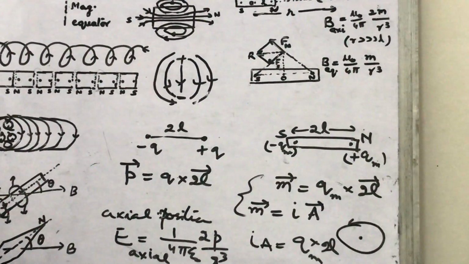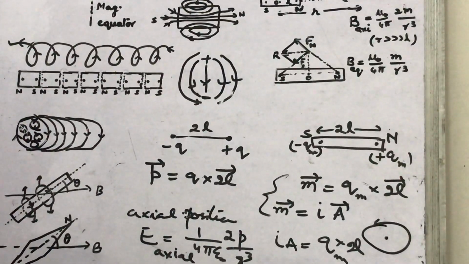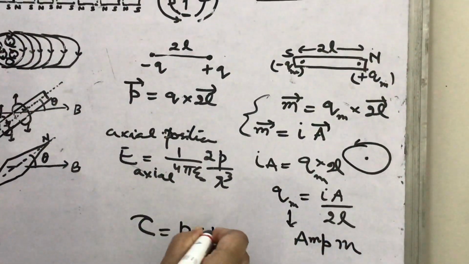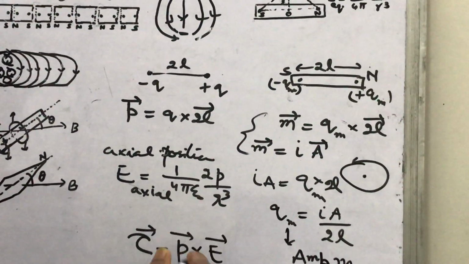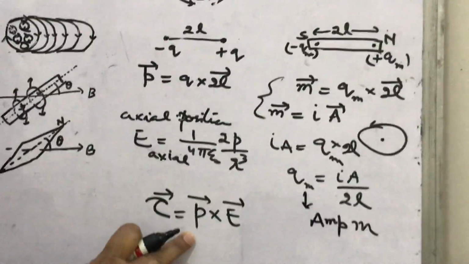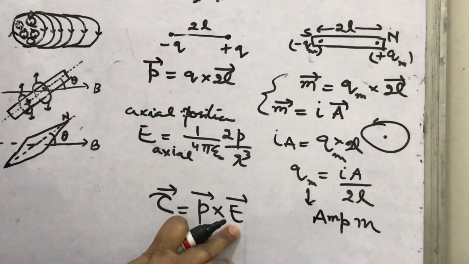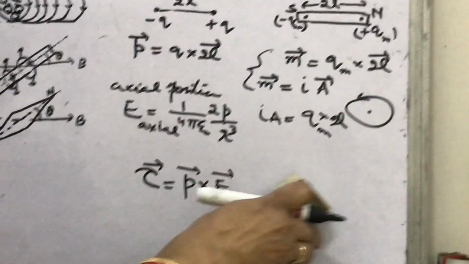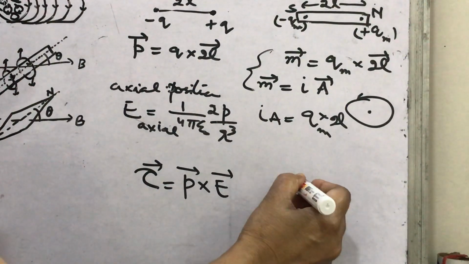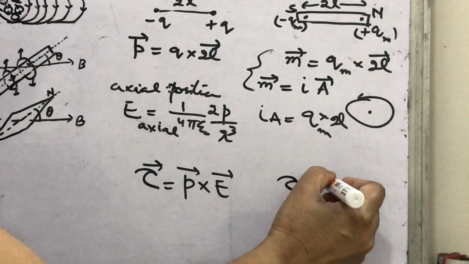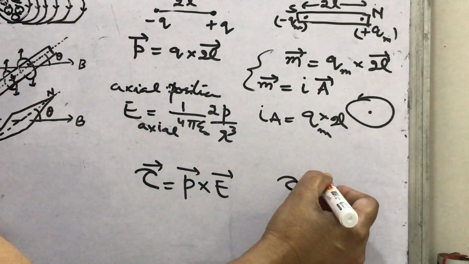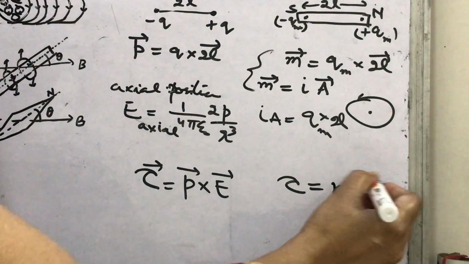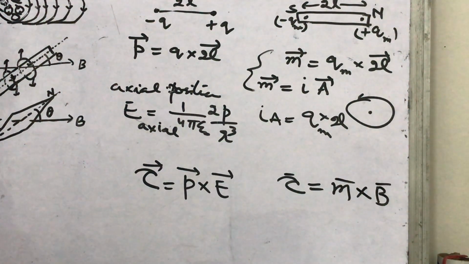What about the torque? In the electrical case, we have read torque is P cross E. What is P? Electric dipole moment. What is E? Electric field. What can you write in case of a bar magnet or in magnetism? This magnetic torque is equal to, what can you write in place of P? M. What can you write in place of E? B, the magnetic field. So this is the relation.